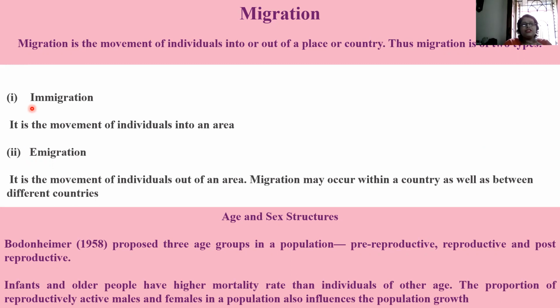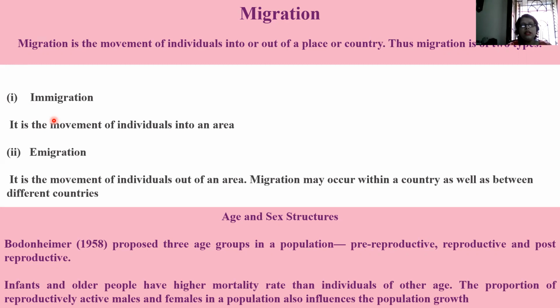E-M-I-G-R-A-T-I-O-N. Immigration is the movement of individuals into an area. They are coming into an area. And emigration is the movement of individuals out of an area. Correct? Migration may occur within a country as well as between different countries. Fine.